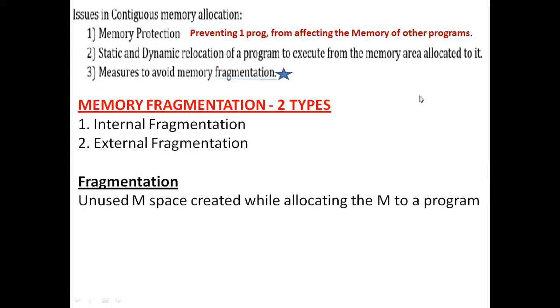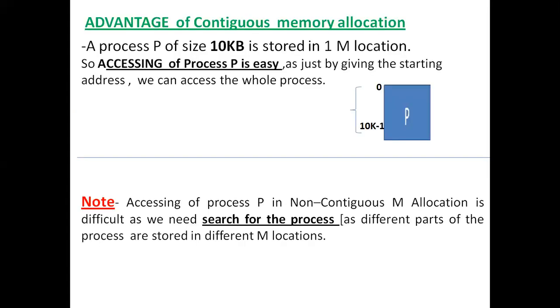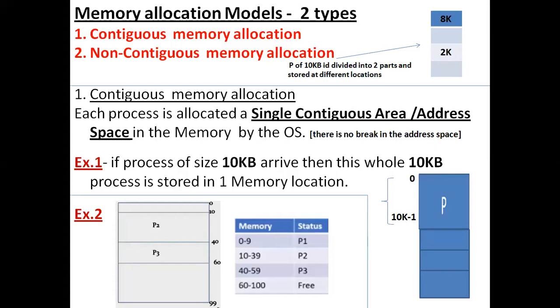Again, to wind up: we have two kinds of memory allocation models. One is contiguous memory allocation, and the second is non-contiguous memory allocation.